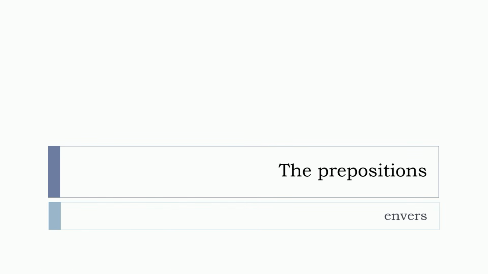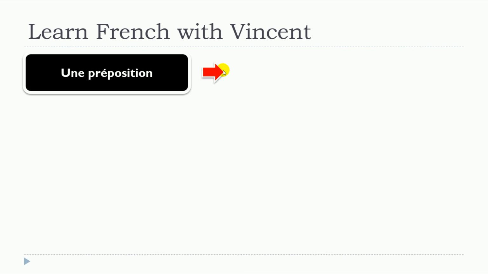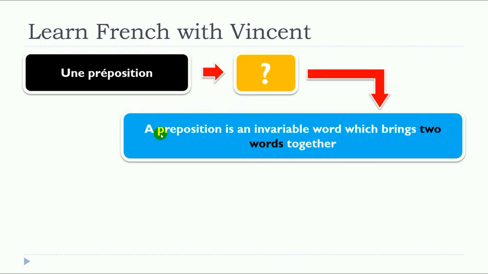In this lesson, we will see together the prepositions, but more precisely, we will see envers. So, of course, the first thing that we need to see together is what is une préposition? Well, a preposition is an invariable word which brings two words together.